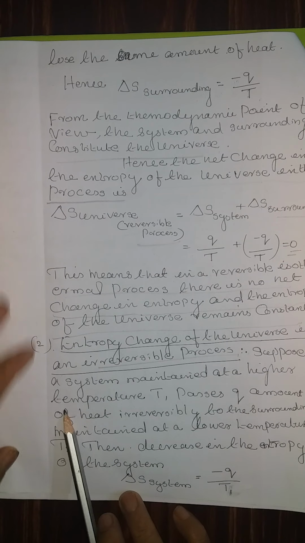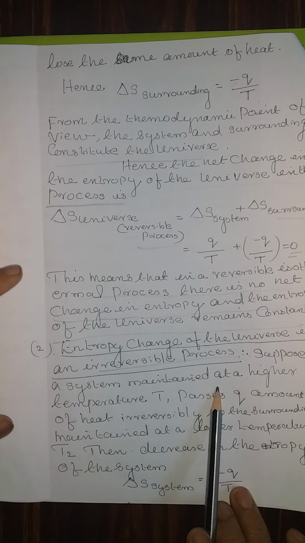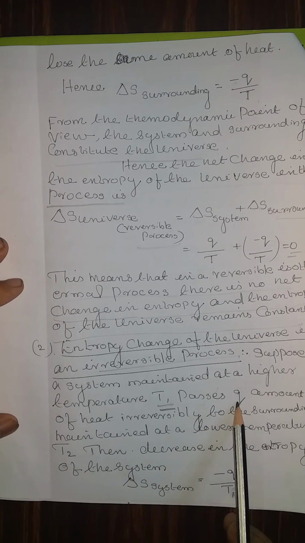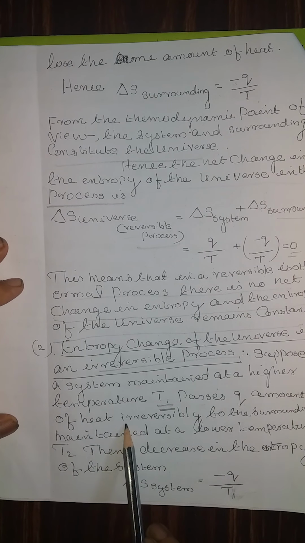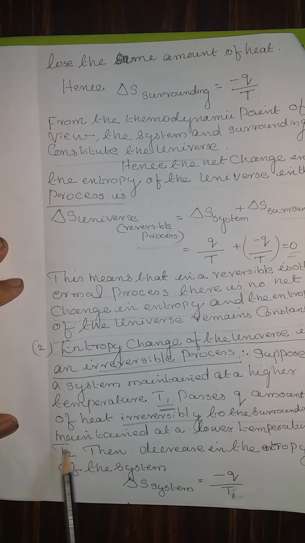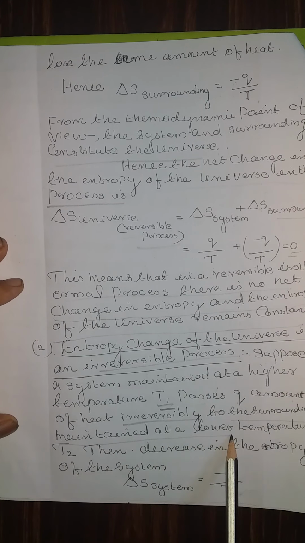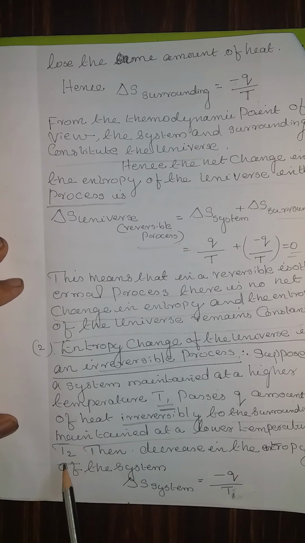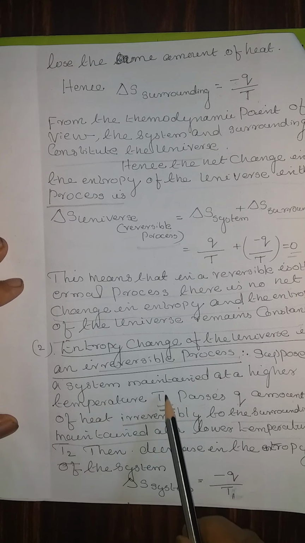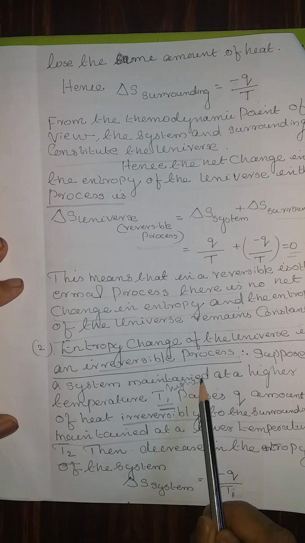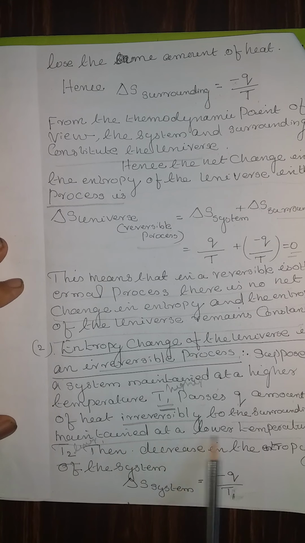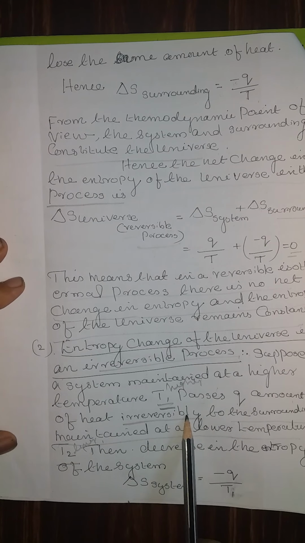Suppose a system maintained at a higher temperature T1 passes q amount of heat irreversibly, second condition, to the surroundings maintained at a lower temperature T2, third point. T2 is the lower temperature, T1 is the higher temperature, and it is an irreversible change.